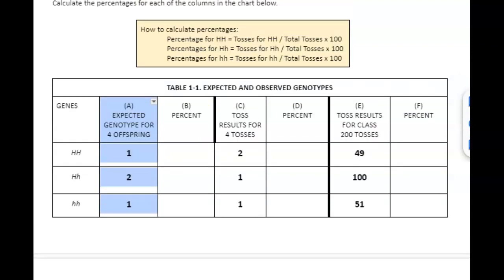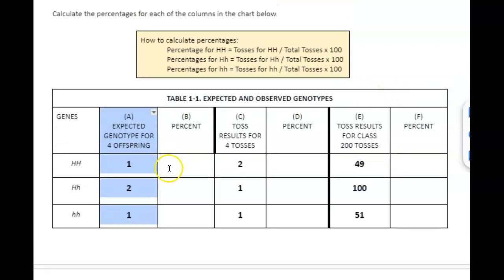We're going to calculate percent, okay? You probably know how to do this. Percent is you take the number divided by the total. Here there's only 4, so I would have 1 divided by 4, which we know is 25%. Here I would have 2 divided by 4. That's going to be 50%. Here I have 1 divided by 4, 25%.